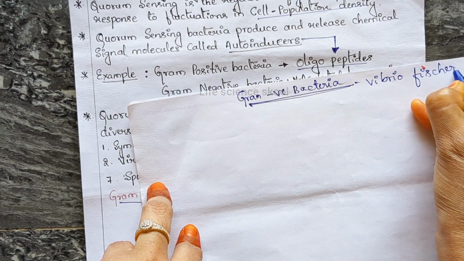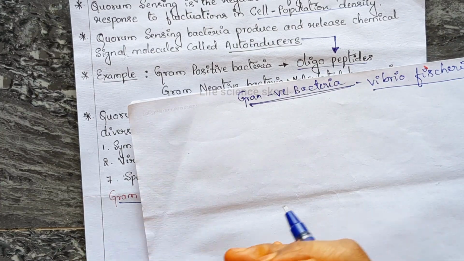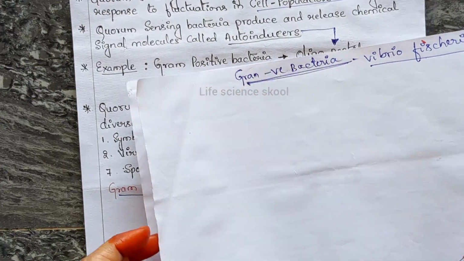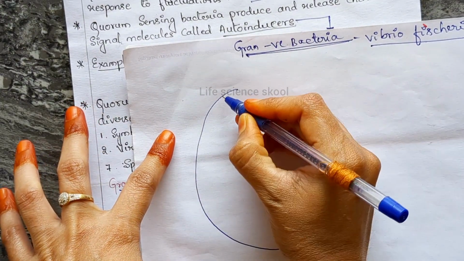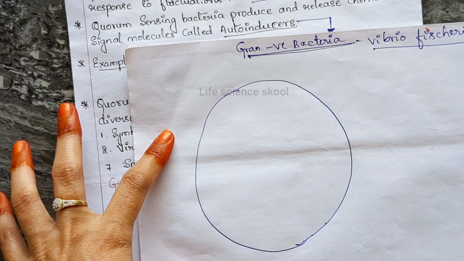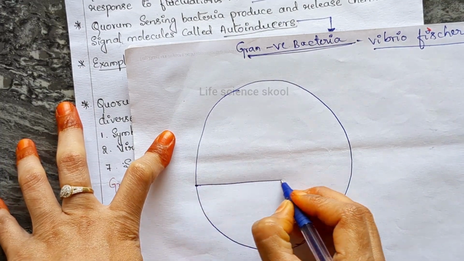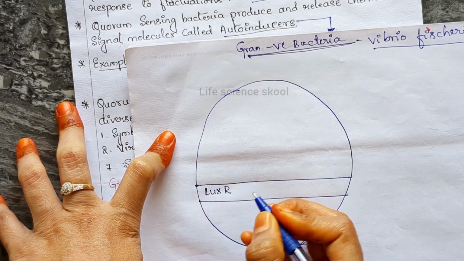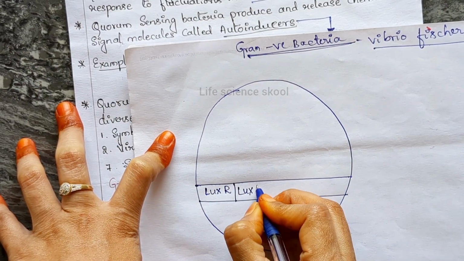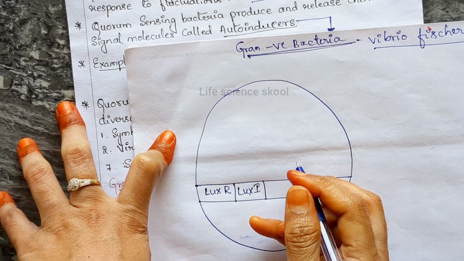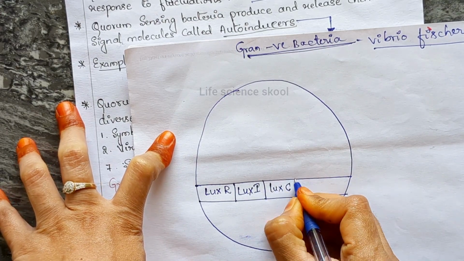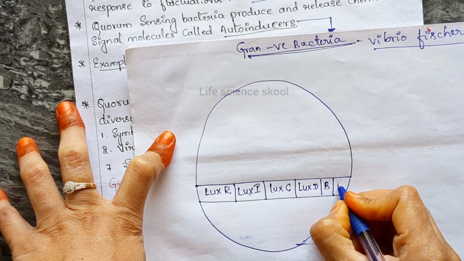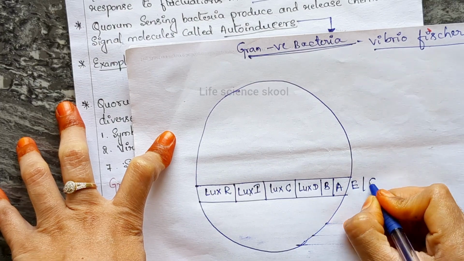Vibrio fischeri. Okay, it was first discovered in Vibrio fischeri. So if you take the gram negative bacteria, if you think this is the gram negative bacteria, it has genes called luxR and luxI, and structural genes called luxC, luxD, luxB, luxA, luxE and luxG.